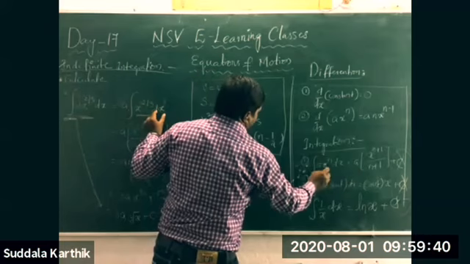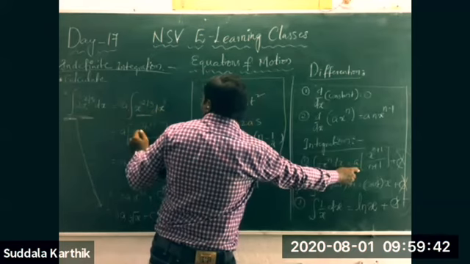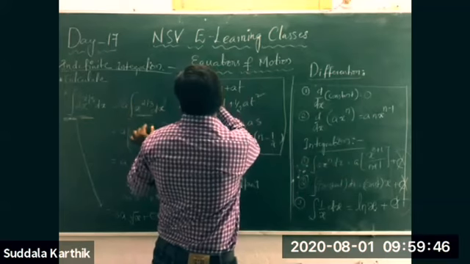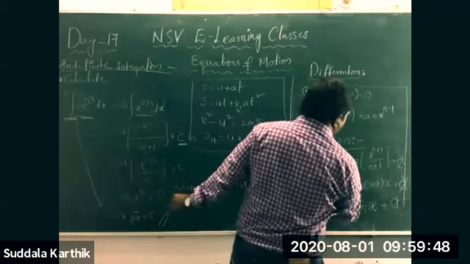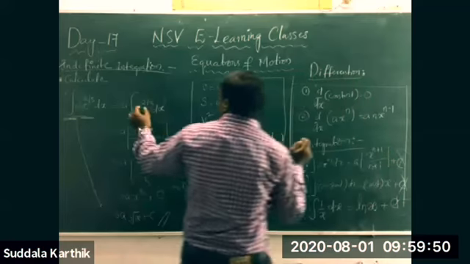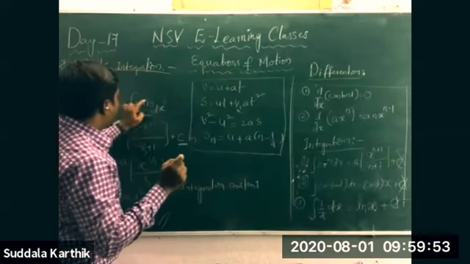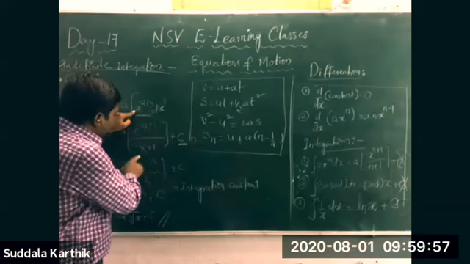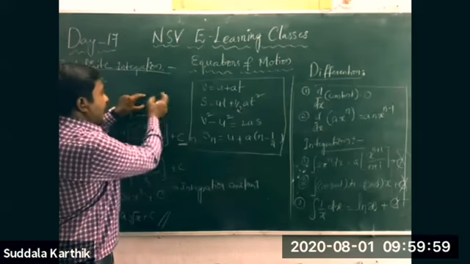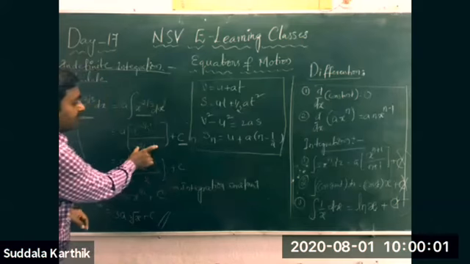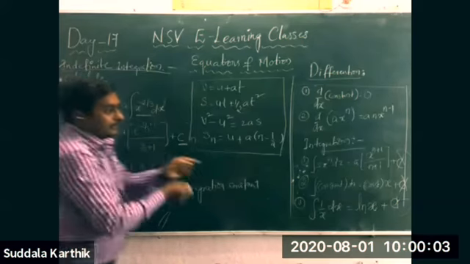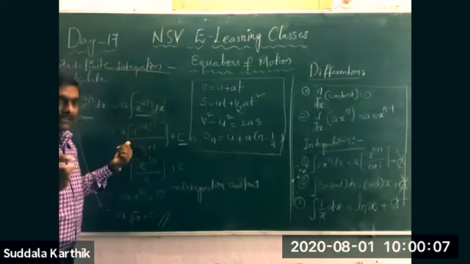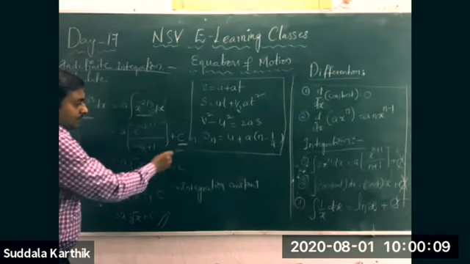For this type of equation, the formula is: add 1 to the power, here also n, so minus 2 by 3 plus 1, and divide by the same n plus 1. I am applying this formula here. Up to here, clear?